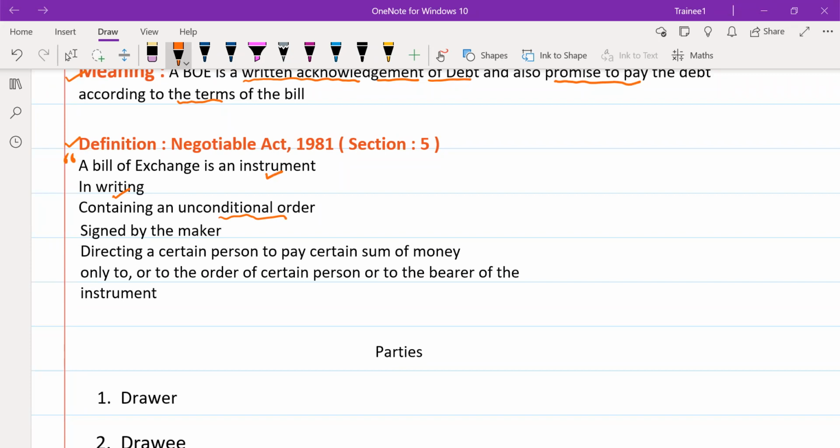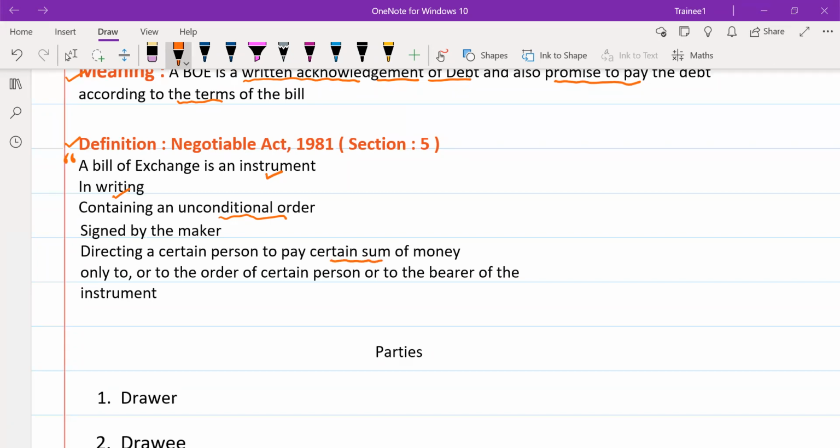The next feature is that it should be signed by the maker. Maker means the seller, because the seller is the person who is making the bill of exchange. He should sign on that instrument. Next, directing a certain person to pay a certain sum of money.